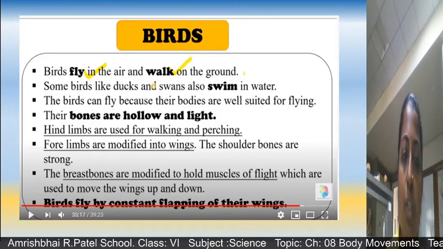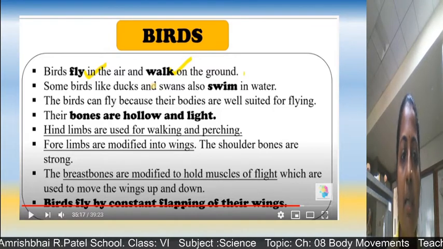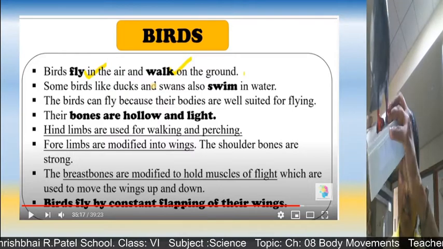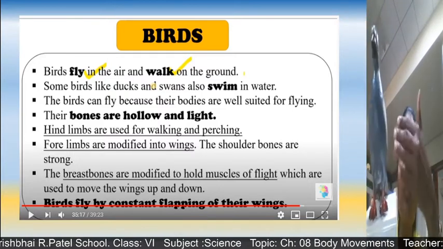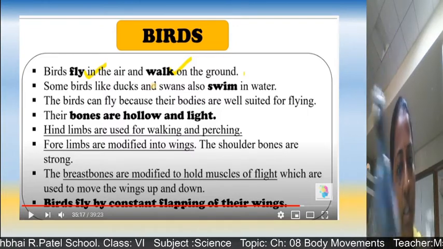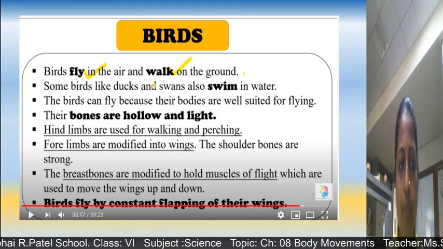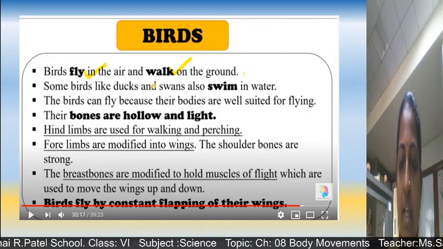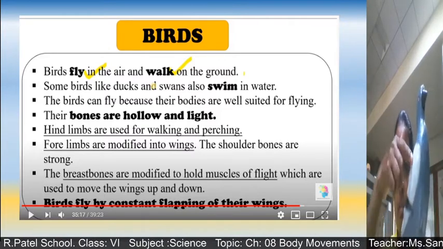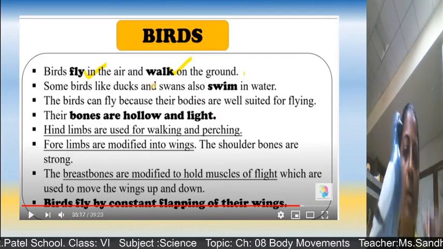And hind limbs are used for walking and perching. Hind limbs means what? Hind limbs and forelimbs. So hind limbs means the legs. Legs help them for perching, means if they want to sit on the branch, they hold that branch with the help of legs, that is called perching, and they are used for walking also. Now forelimbs are modified into wings. Forelimbs means our hands are there, but here their forelimbs are modified into wings.